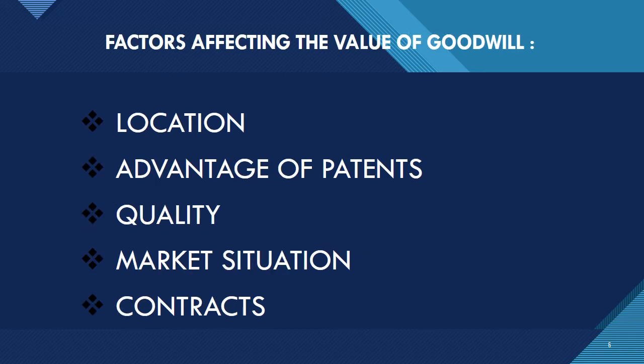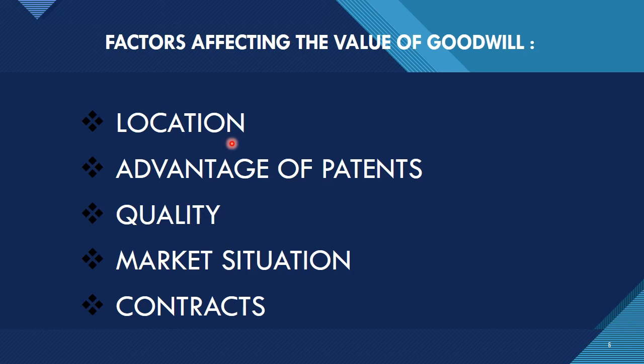Let us have a look into the factors affecting the value of goodwill. First of all, location. Where a factory is situated affects a lot, because if it is in a remote area, then obviously the business won't be that much and the profit won't increase. He has to spend much of his money in sending the goods to the cities and selling his goods in the market. So location is a very important aspect when a businessman calculates the value of goodwill.